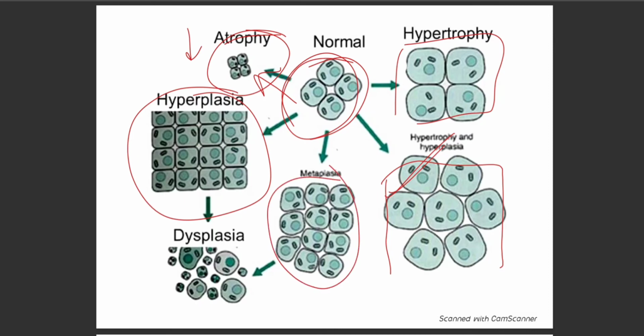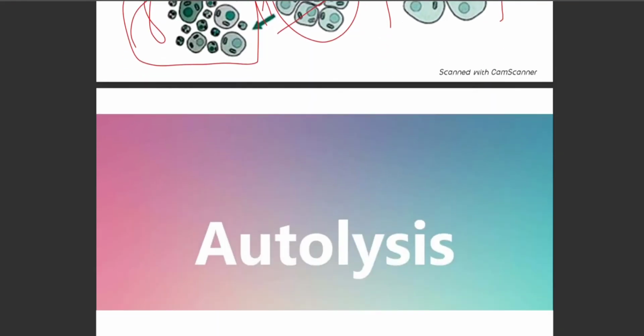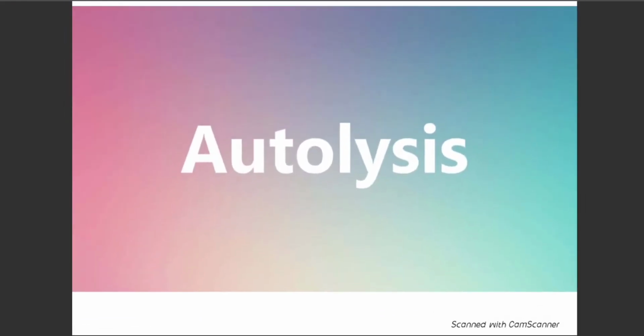Metaplasia is a condition where one type of cell gets converted into another type of cell, and it is a reversible cell change in which one adult cell type, mainly epithelial or mesenchymal, is replaced by another type of cell. So hyperplasia and metaplasia mainly lead to dysplasia. What is dysplasia? There is presence of abnormal cells in the organ or tissue which might cause malignancy to the cells.